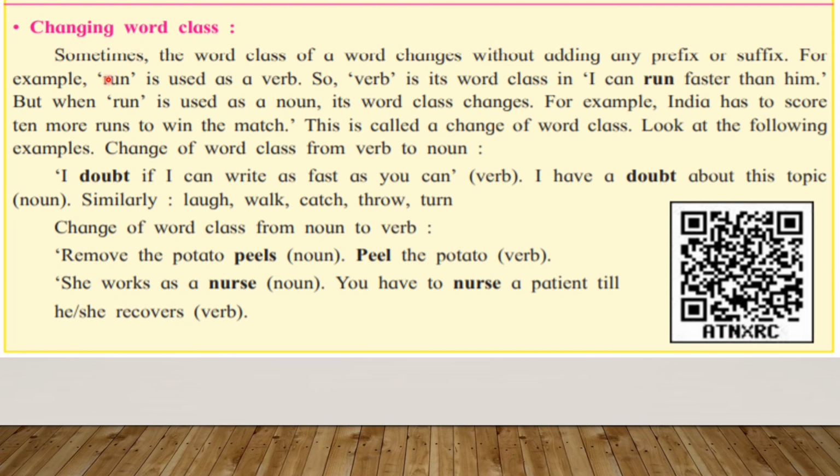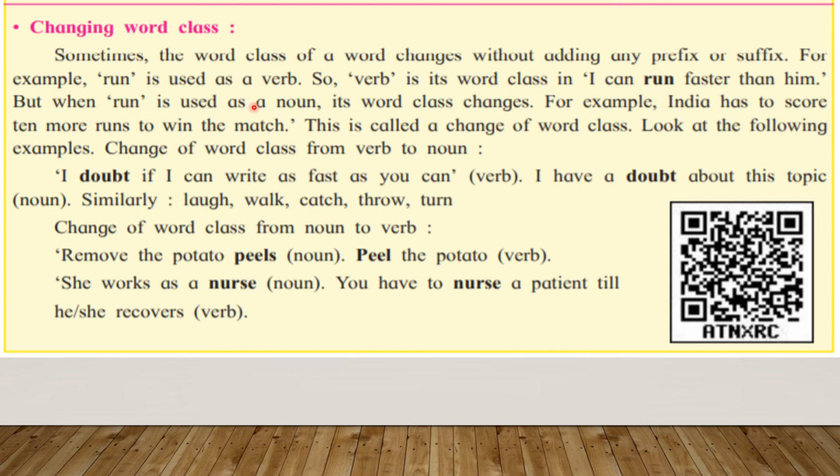Changing word class. Sometimes the word class of a word changes without adding any prefix or suffix. यानी कभी कभी क्या होता है, any prefix or suffix को add किए बिना भी हम word class change कर सकते हैं. For example, run is used as a verb. So verb is its word class in I can run faster than him. यानी यहाँ पे run as a verb इस्तेमाल हुआ है, word class इसका क्या है, verb है.